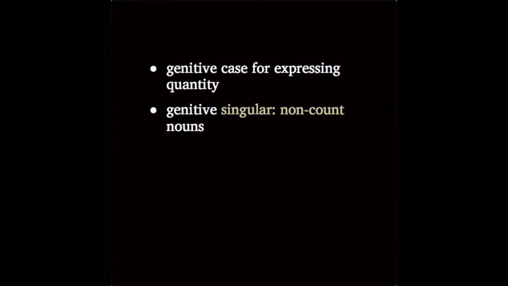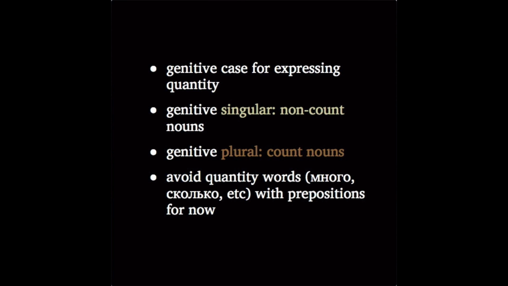Also, when you think of quantity, you naturally think of numbers, but there are some special rules for adjectives and nouns after numbers, so we'll cover those in a separate video. Summing up, we'll often use genitive case endings when talking about quantity, much like of in English. We'll use the genitive singular for things that can't be counted, and use the genitive plural endings for things that can be counted. And remember that we can use много, мало, несколько, and сколько as subjects and direct objects, but if you're just starting out with Russian, it's best to avoid using these quantity words with prepositions for now.